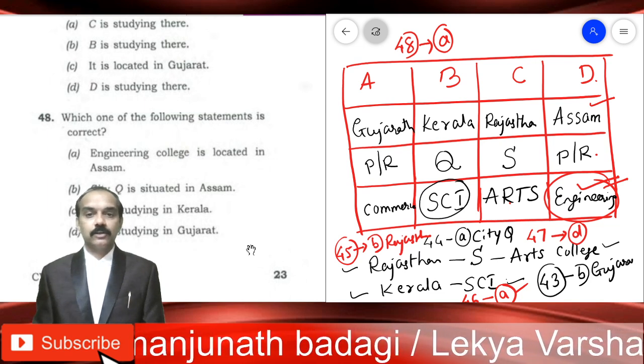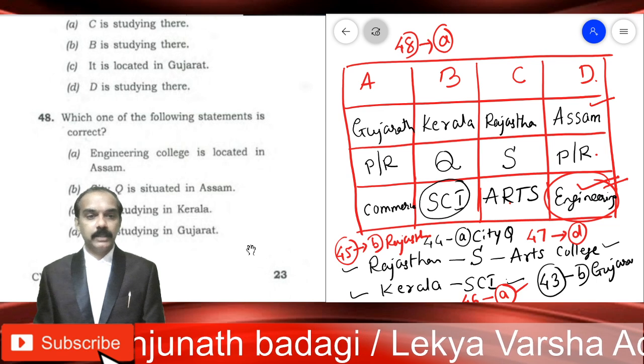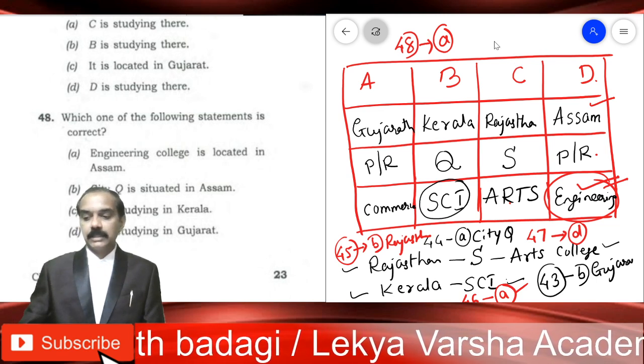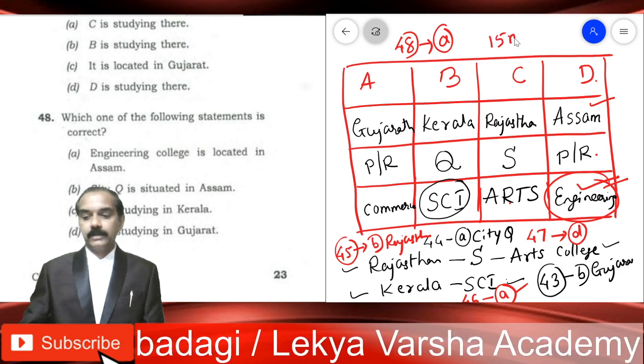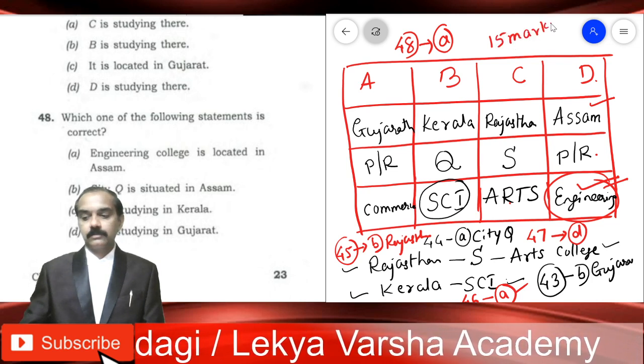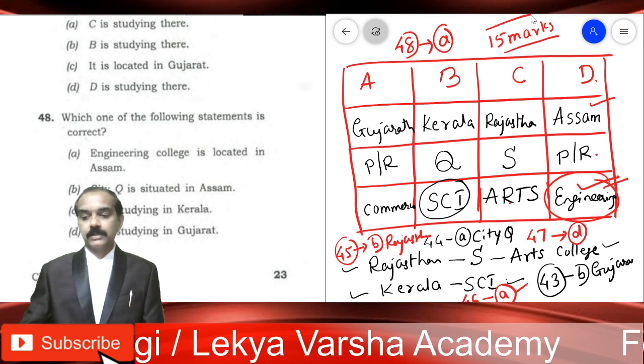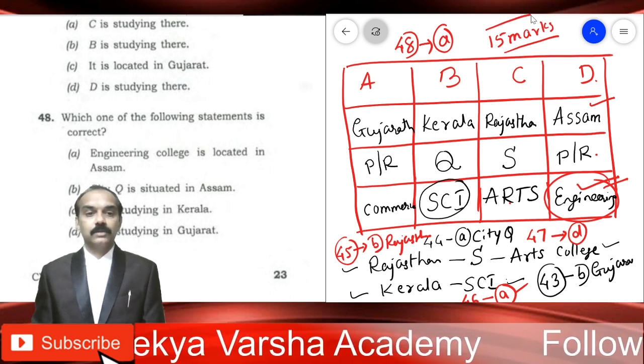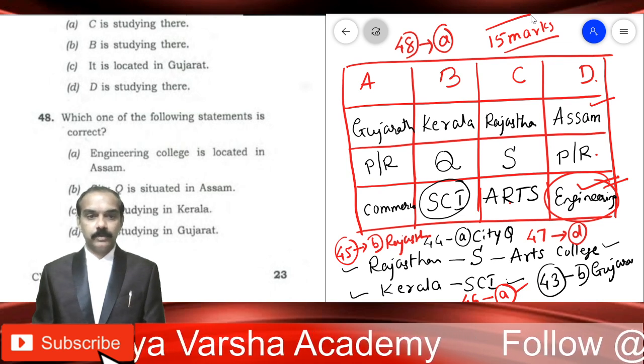So this kind of problems we should never ever leave. So this table carries 15 marks with it. So this is a very crucial problem.